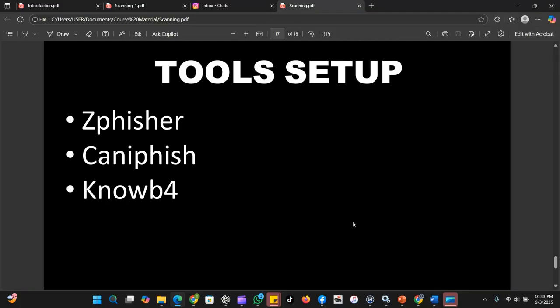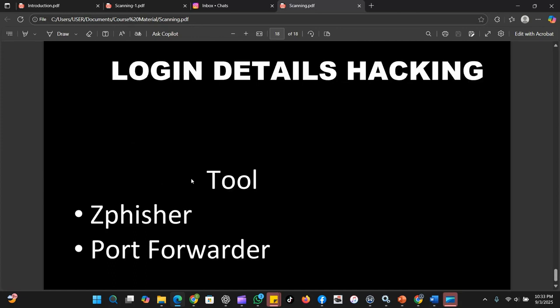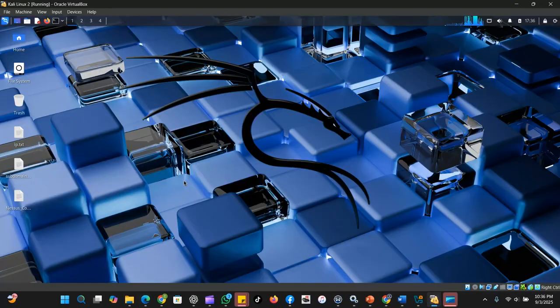These are the tools we are going to use in our social engineering demonstration. And the first tool we are going to use is Zfisher. We are using Zfisher for login details hijacking. So first of all, we are going to install this application on our Kali Linux machine. We are going to install Zfisher from GitHub. So follow these steps to install applications from GitHub.